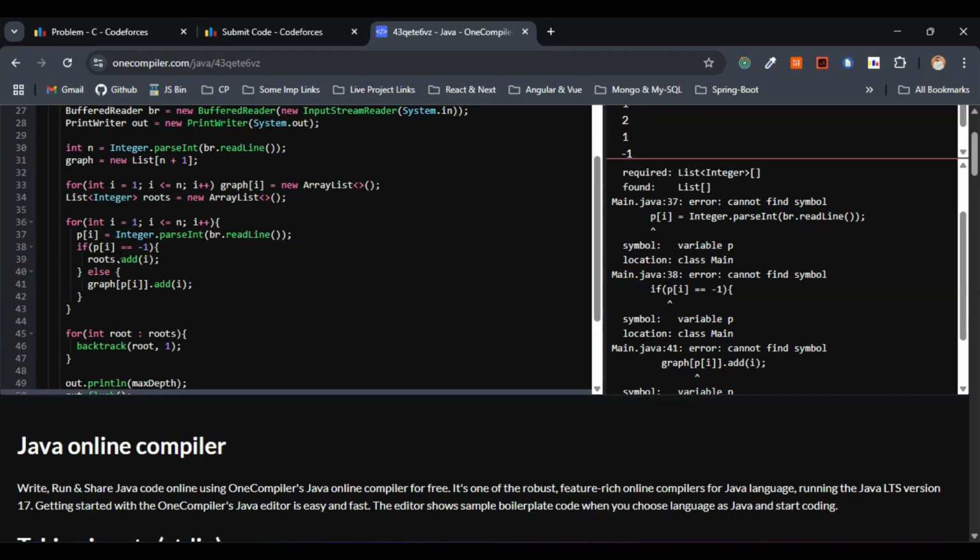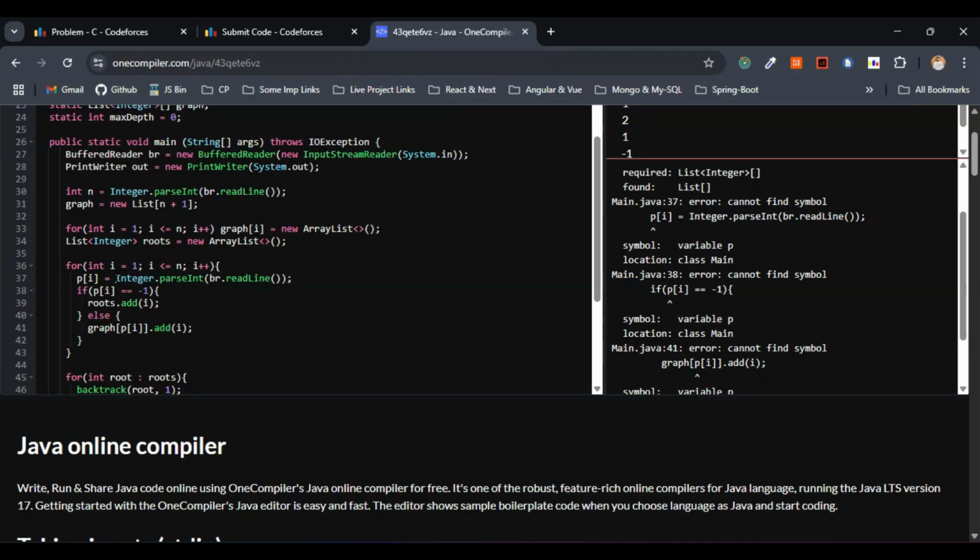So here, where I have written int, just give me a second. For loop, this is fine. Before this one, list of integers, this is fine.